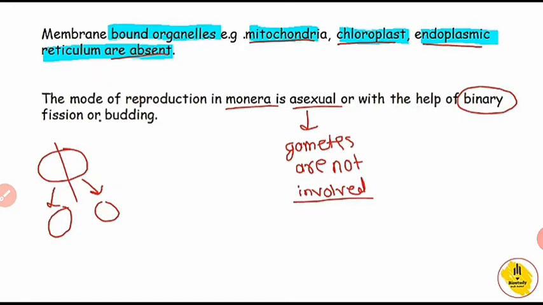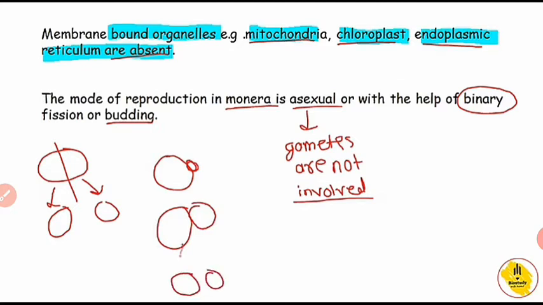Binary fission means they are divided into two fragments, or budding means a bud is formed, and from the bud they develop into two different cells. See, like this. So the reproduction in Monera is asexual, that is by binary fission or budding. This is the important character of kingdom Monera.